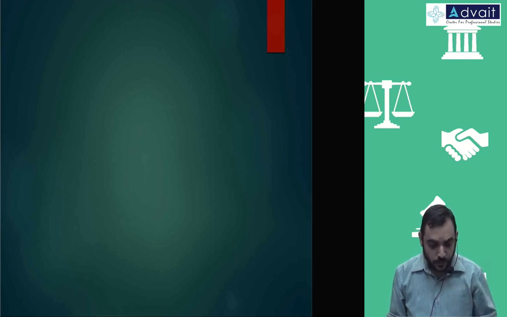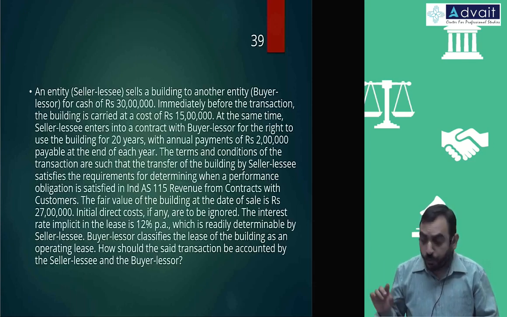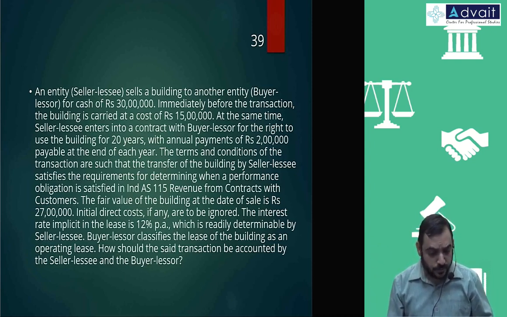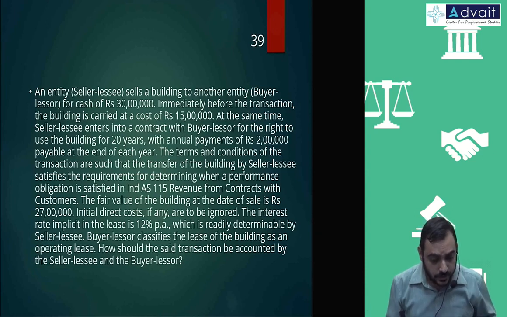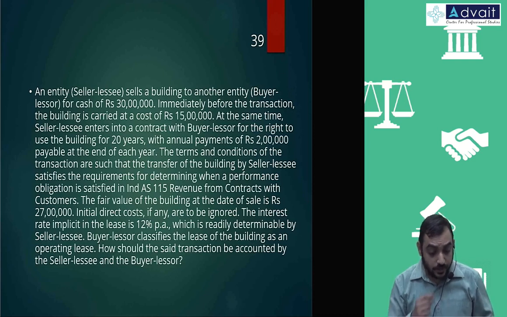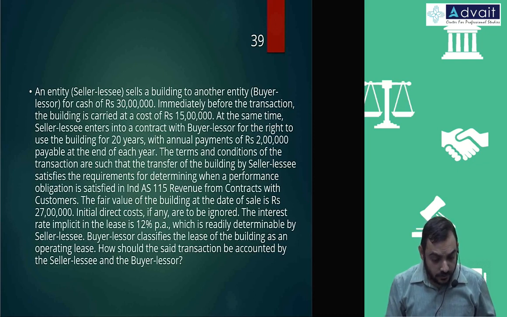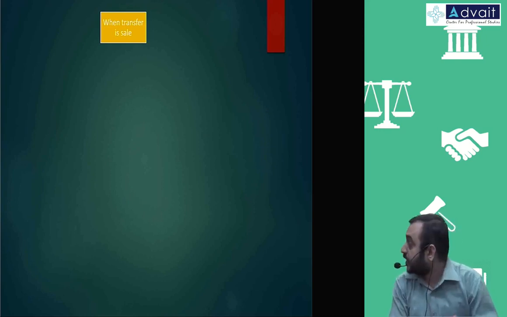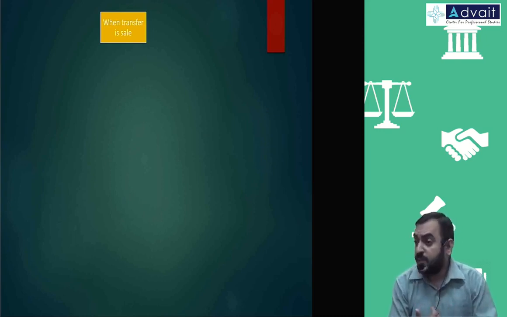Okay, we'll try to do the problem itself. Question number 39. One more point on this is there, but we'll take it up afterwards. First, we'll do this straightforward problem. Entity sells for a cash of 30 lakh, building costing 15 lakh, but at the same time it's having a lease back. Okay, the fair value is different. Okay, I can't do this problem without explaining that point. We'll have to do this. Maybe we'll take up the problem in the next session.